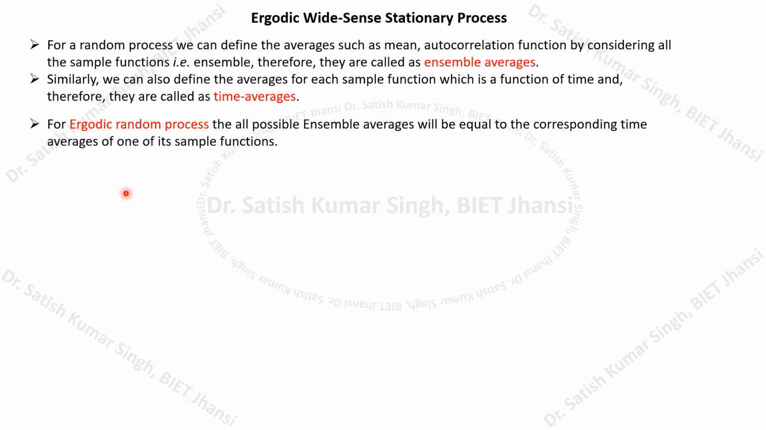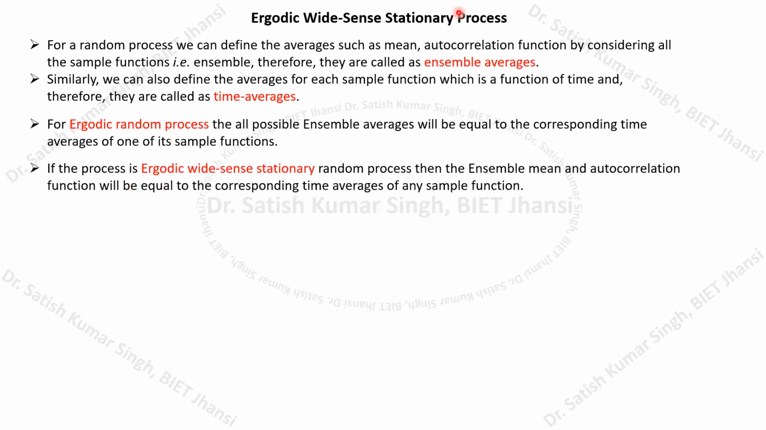Okay, so there is a subclass, which is your ergodic wide sense stationary process. So first of all, if all possible ensemble averages are equal to the corresponding time averages, then it is called the ergodic random process. But if we calculate the ensemble mean and the time mean value, and if the mean and autocorrelation function ensemble averages are equal to the time averages, then it is normally called the ergodic wide sense stationary process.